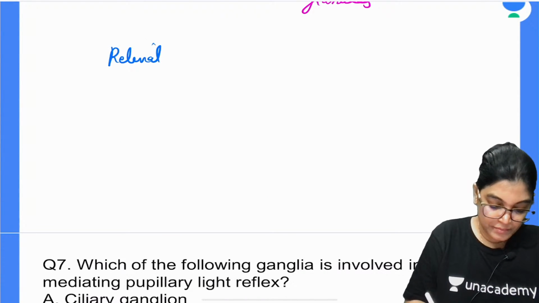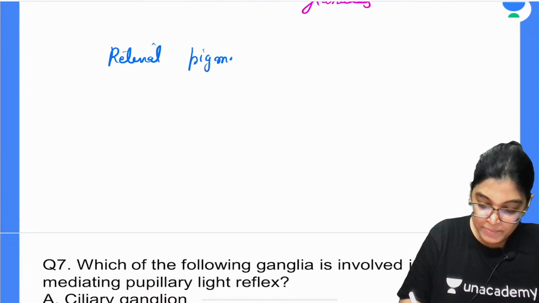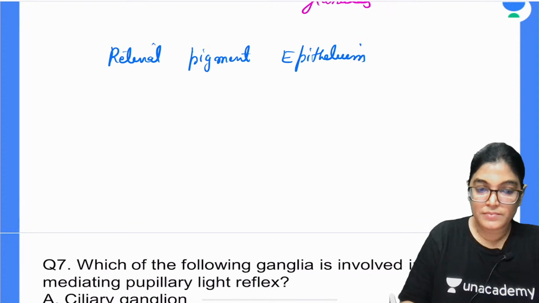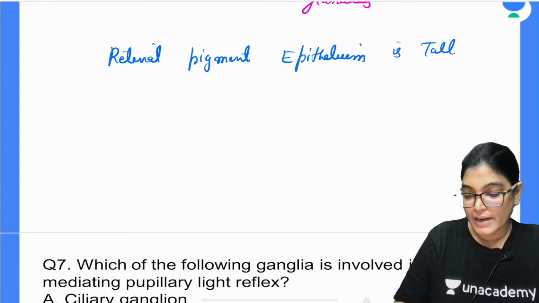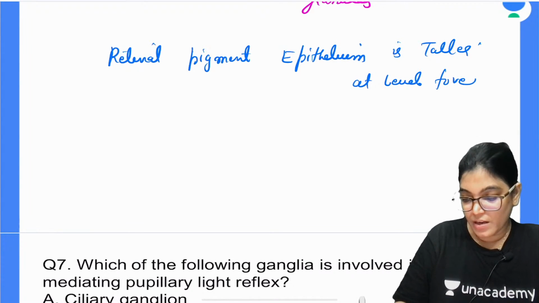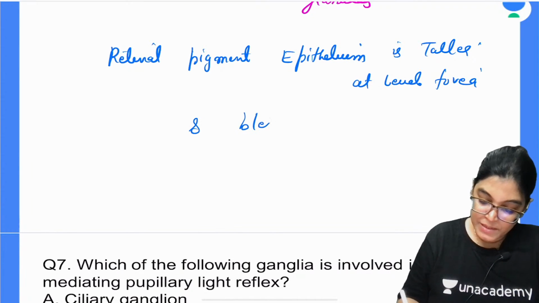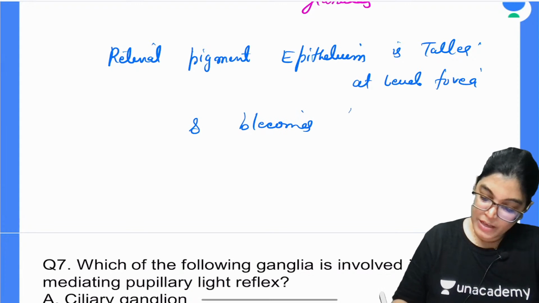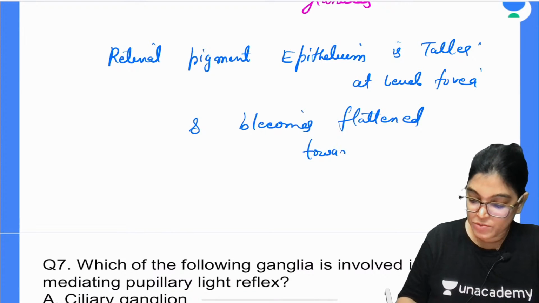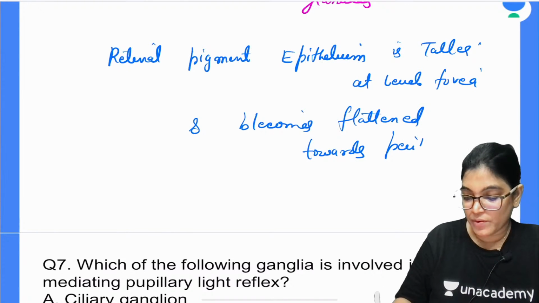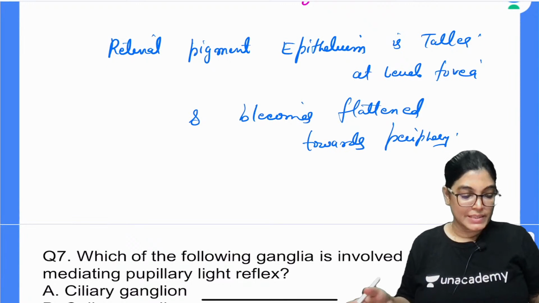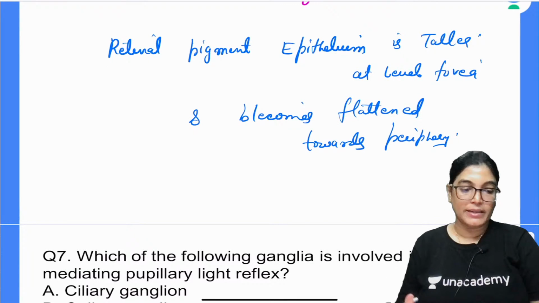Retinal pigment epithelium is taller at the level of the fovea and becomes flattened towards the periphery. It is flatter towards the periphery. Overall, we just say that it is cuboidal epithelium.